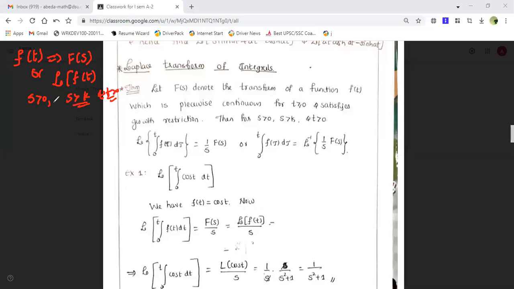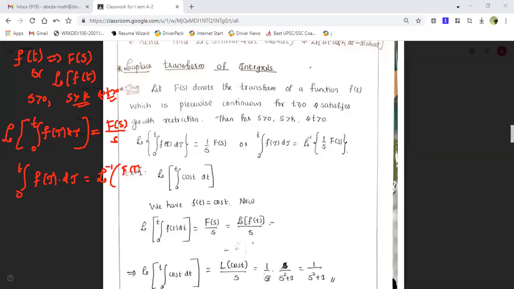If all these conditions are satisfied, then the Laplace transform of, please remember, the integration from 0 to t of f of tau d tau can be written as F of s upon s. Or in other words, we can write the same thing as the integration from 0 to t of f of tau d tau is equal to L inverse of capital F of s upon s. So both are the same.